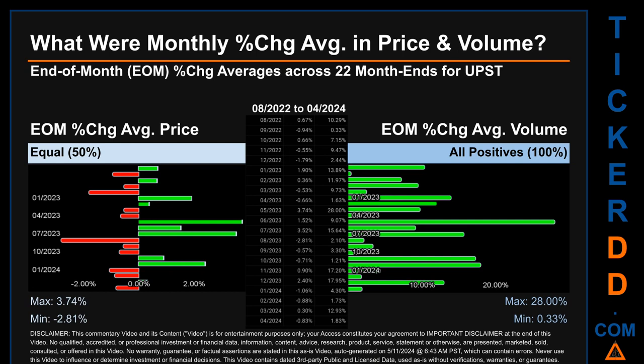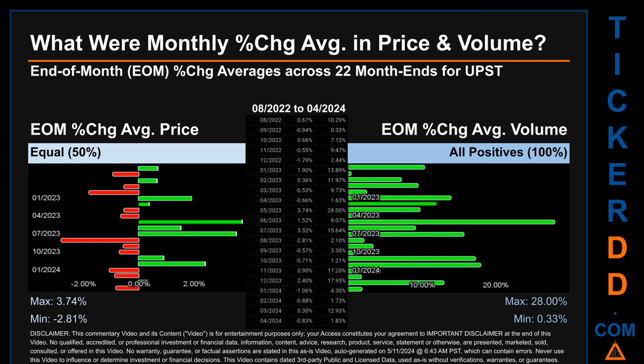What were end-of-month percentage change averages in price and volume for UPST? The monthly average of percentage change in price and in volume were calculated for each of the 22-month ends. That calculation took daily percentage changes and averaged them for each given month. If a month end came out negative, then it means that the month summarily saw a negative change.